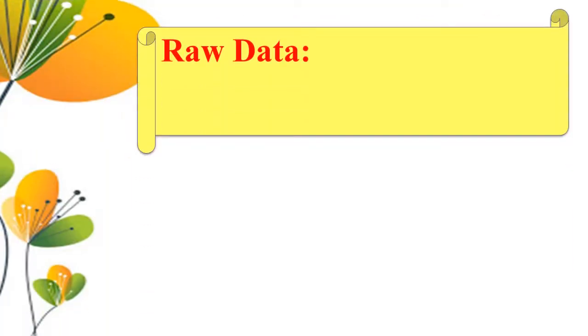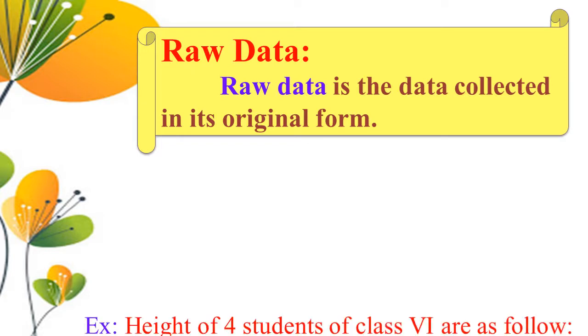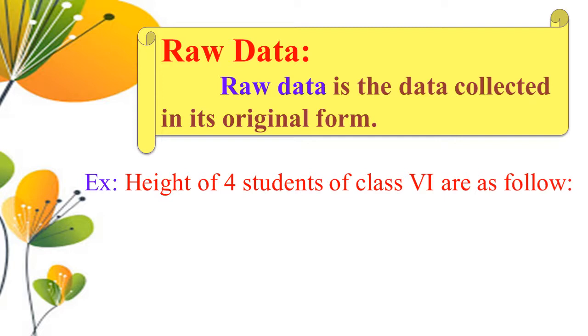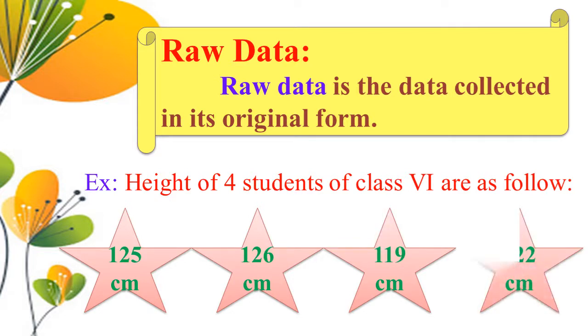So next, raw data. Raw data is the data collected in its original form. For example, height of 4 students of class 6 are as follows: 125 centimeter, 126 centimeter, 119 centimeter, 122 centimeter. So in this situation, height of 4 students of class 6 is presented as follows. So the data is in the original form, so it is called raw data.